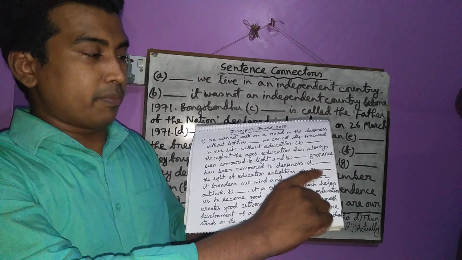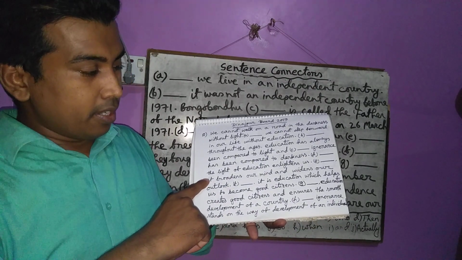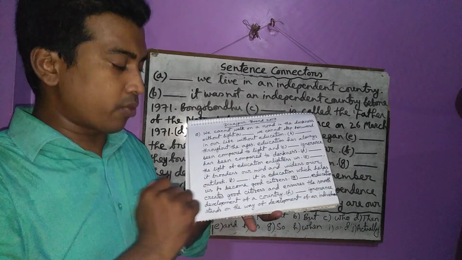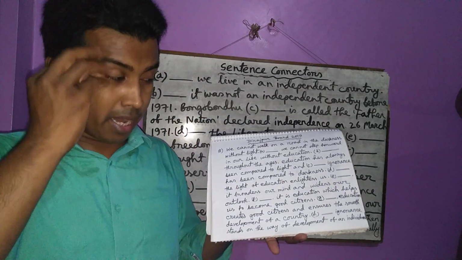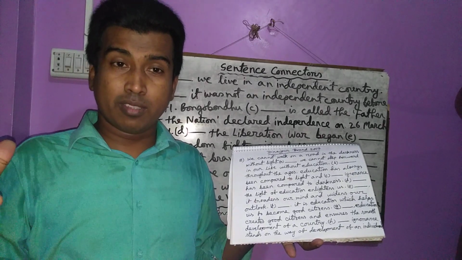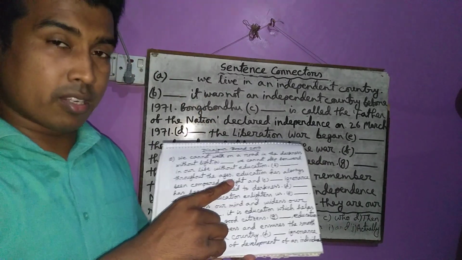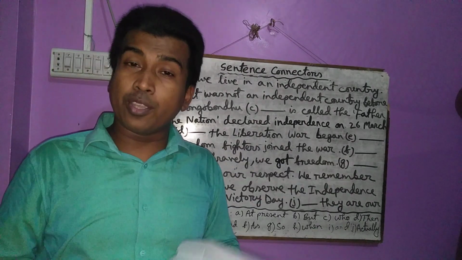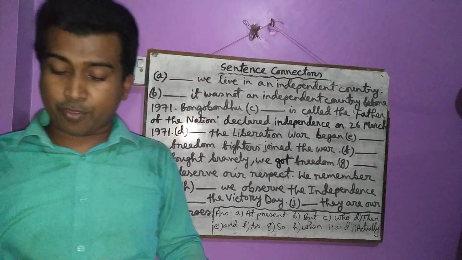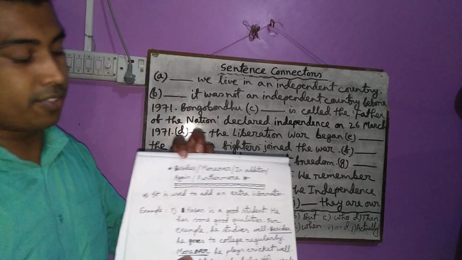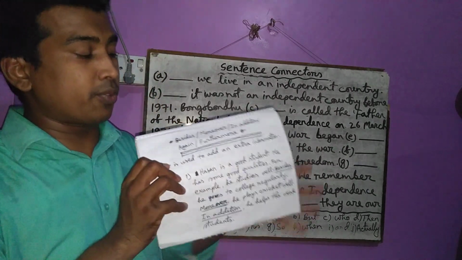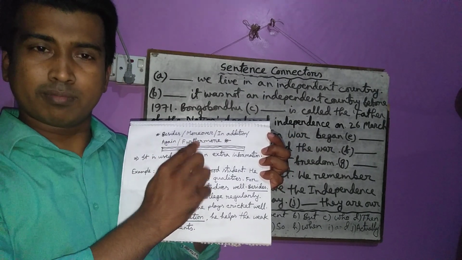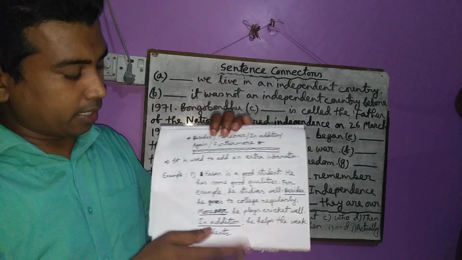There is also a gap in the very beginning of the sentence. Then what is there? It broadens our mind and widens our outlook. You know that education broadens our mind and widens our outlook. So you have got an extra information here. So if you get an extra information, what will you write? Besides. Instead of besides, you can write moreover, in addition, again, furthermore. Have you understood?